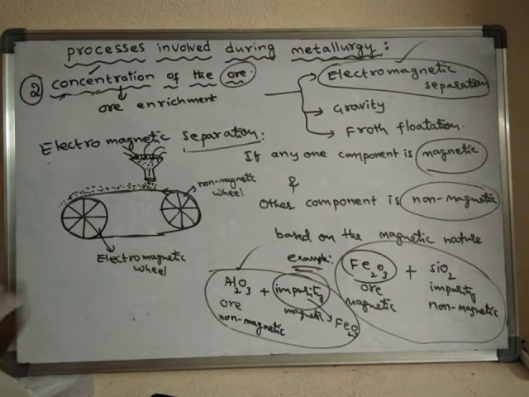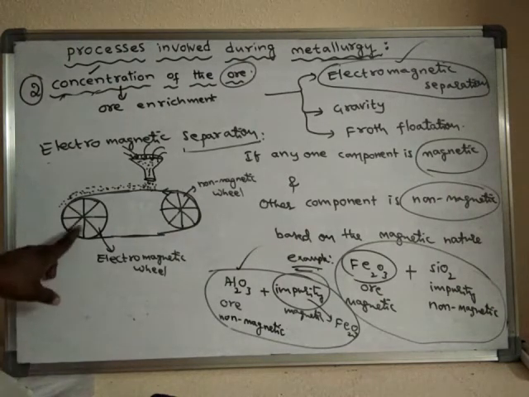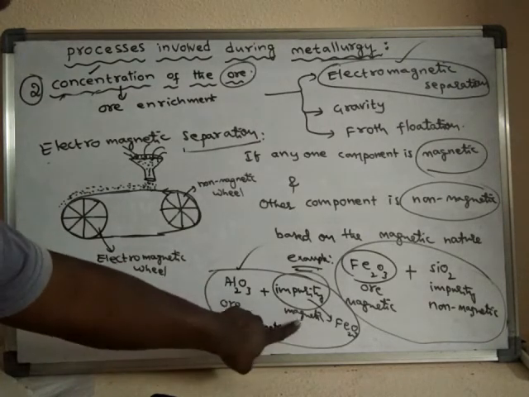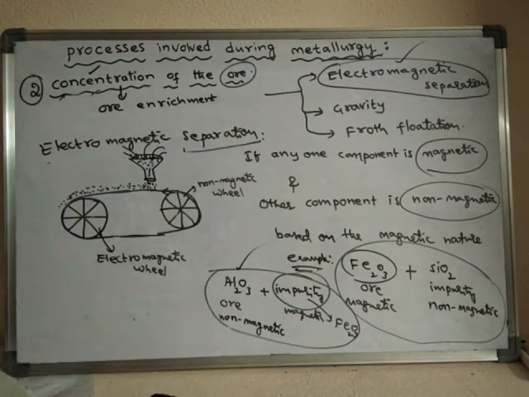As it is an electromagnetic wheel, having magnetic nature, what happens? This wheel will attract the magnetic substance.